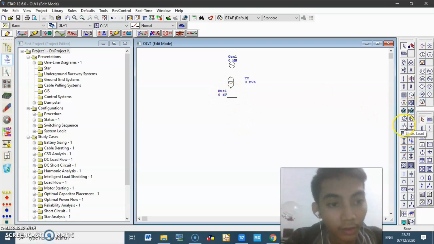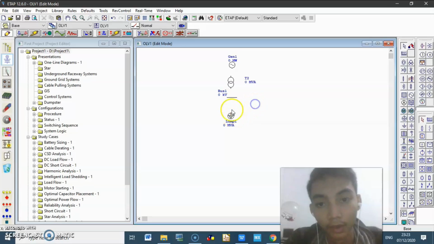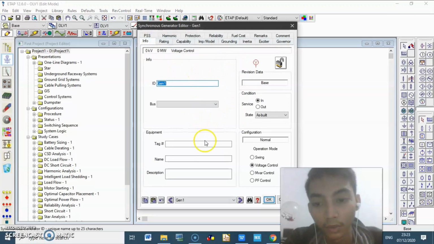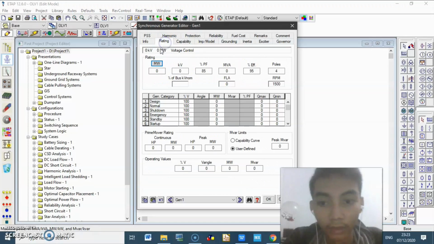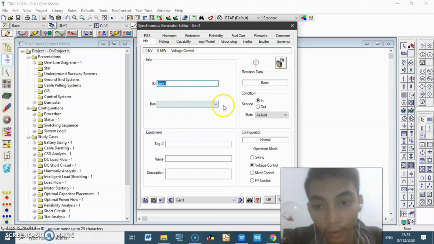This is the feeder with the lamp load. When you choose the generator, you can choose many generators that you want to use.